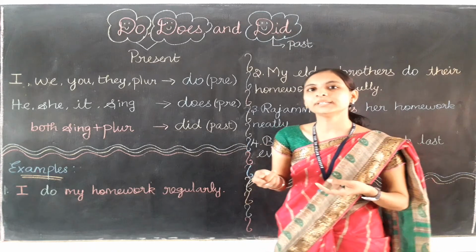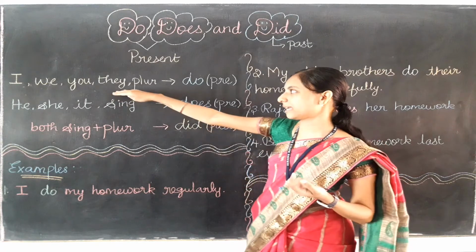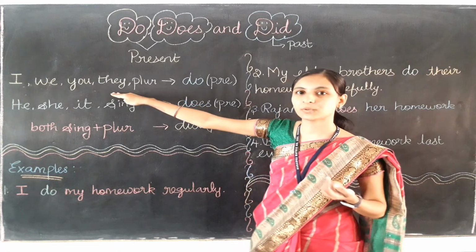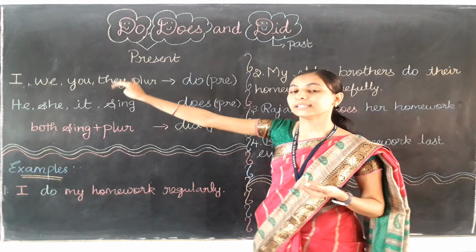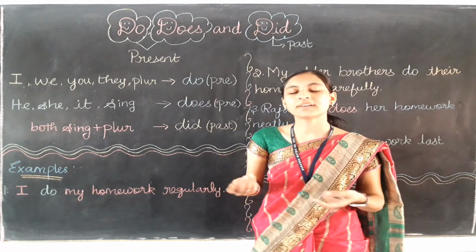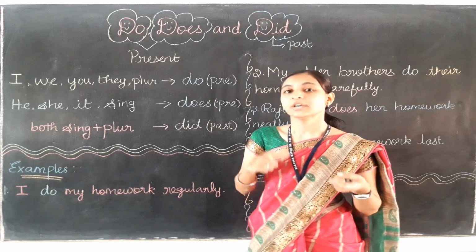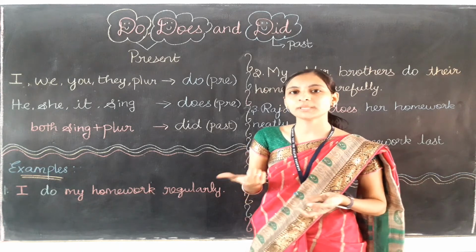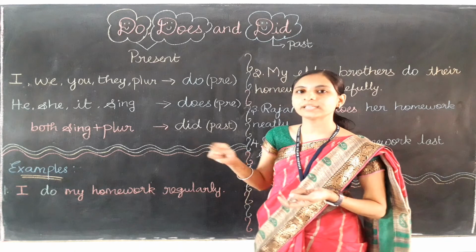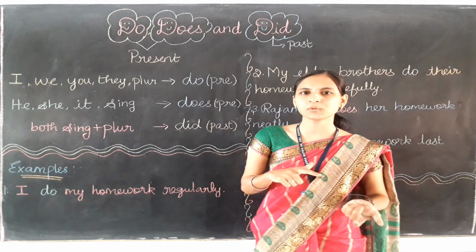For example, they did this work yesterday. Okay, I am using this plural pronoun, that is, they did this work yesterday. It means what? அவங்க இந்த வேலையை நேத்திக்கே பண்ணிட்டாங்க. Okay, I am talking about the past time. So when I am talking about the past time, I need to use did only for the subject, whether it may be a singular subject or any plural subject.